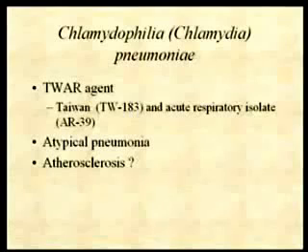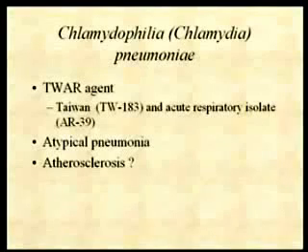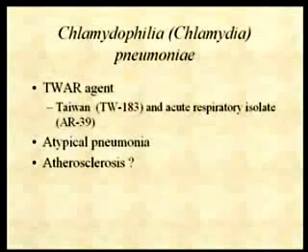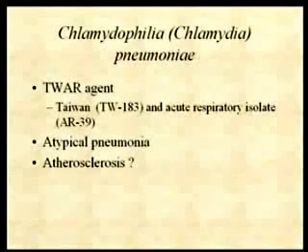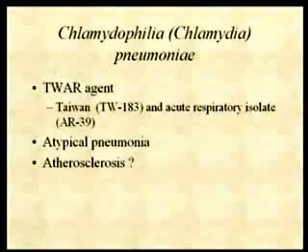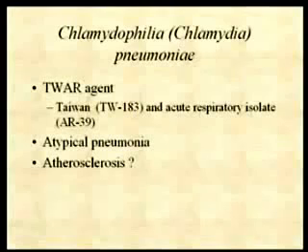All right, the last genus in the organism that we're talking about, Chlamydophila pneumoniae, the older name Chlamydia pneumoniae. This one is also called the TWAR agent. And for a long time it was referred to as the TWAR agent. It's only within the last maybe 8 or 9 years that its name was changed. And it got the name TWAR because of this. There was an isolate of this organism in Taiwan, which was the TW183 isolate. And there was another isolate of this organism in this country, and it was called the acute respiratory isolate 39.